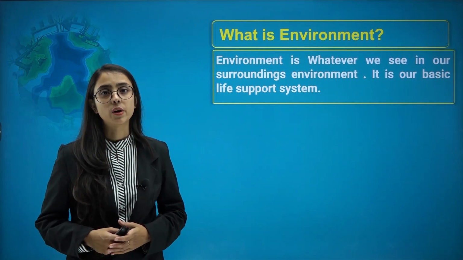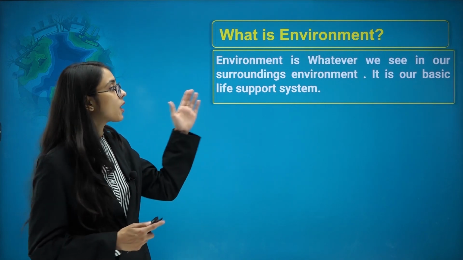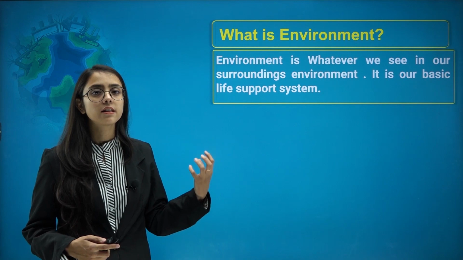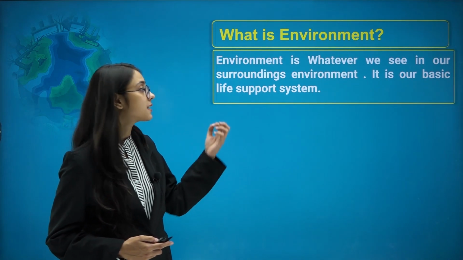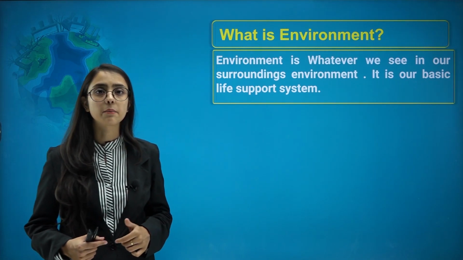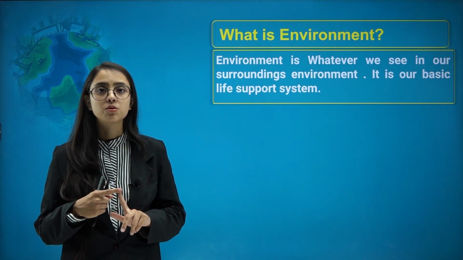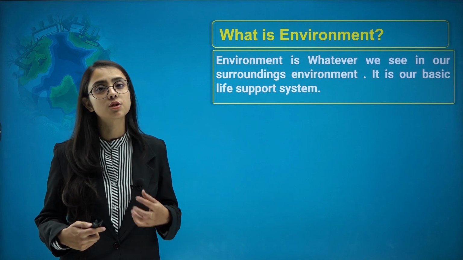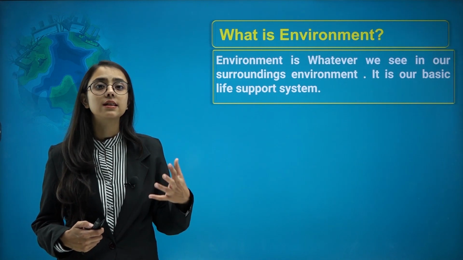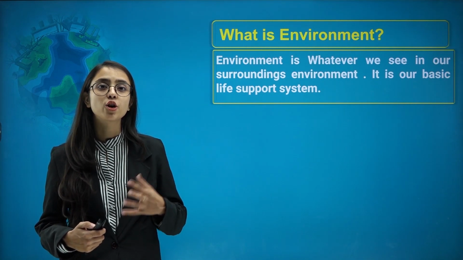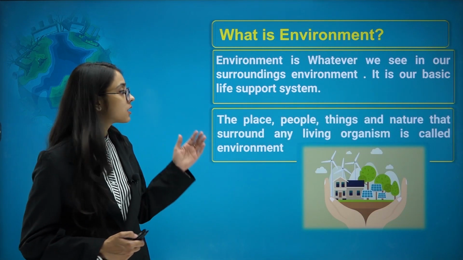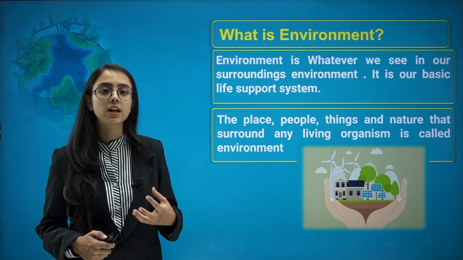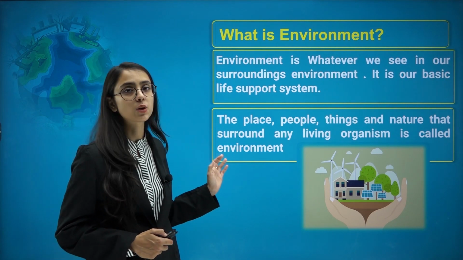Now to answer your question, what is environment? Environment is whatever we see in our surroundings. It is our basic life support system. For example, the car, the house, the people around you, they are all your support system which help you to survive in this environment, in this ambience. Those are your environment. The place, people, things, nature that surround us, living organisms, they all consist of environment.